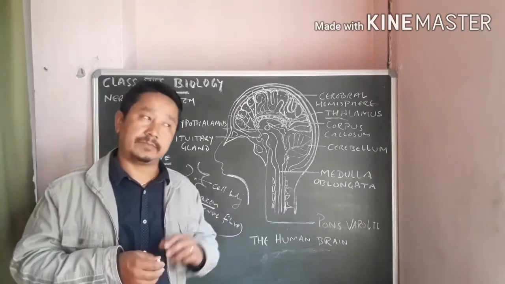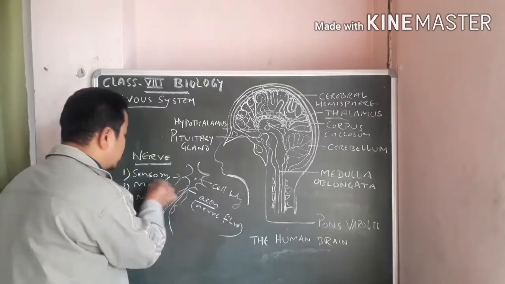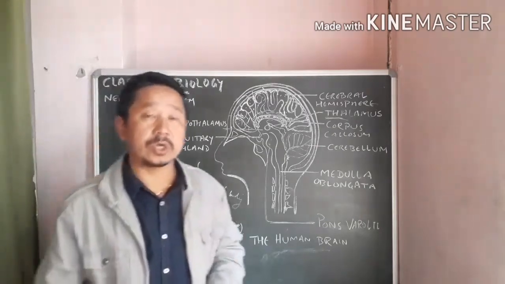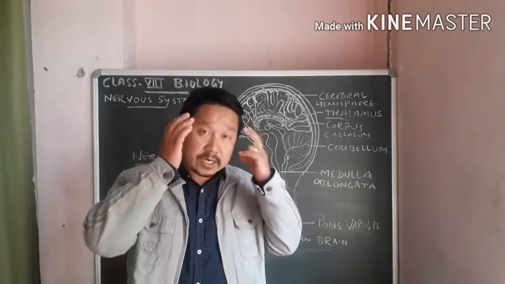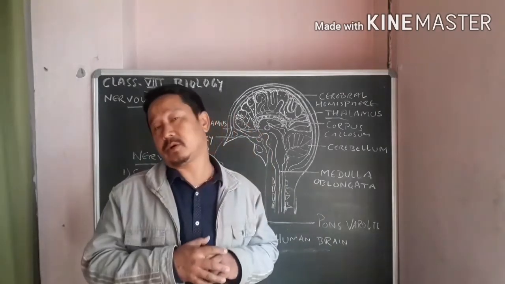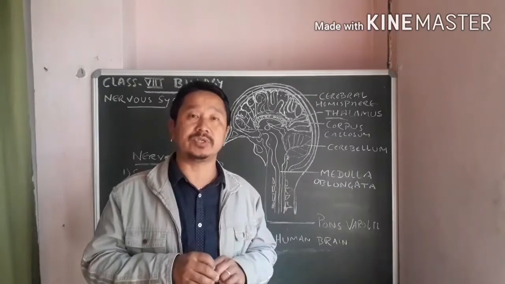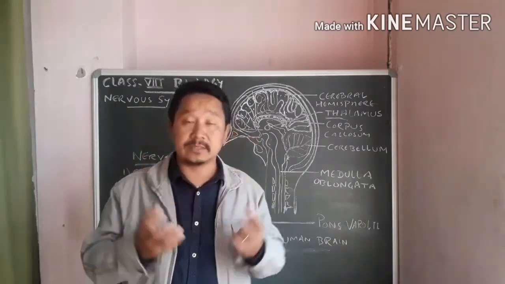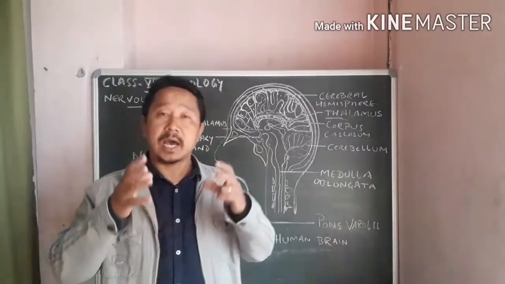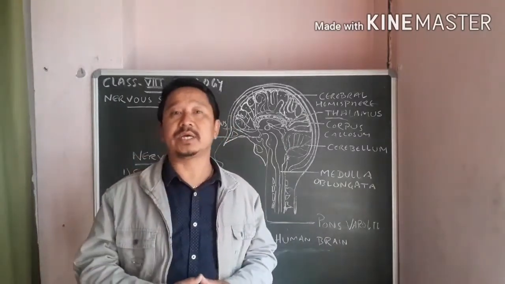Next are your motor nerves. Motor nerves are those nerves which carry the messages from the central nervous system to the effector organs. Effector organs here means the glands and muscles.